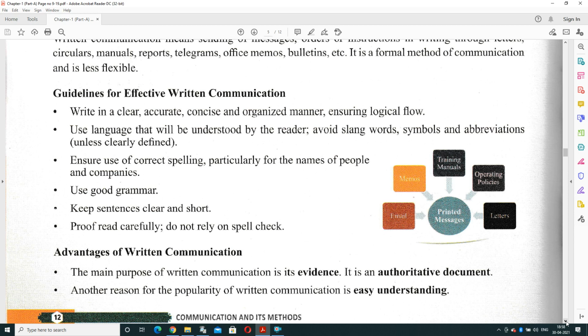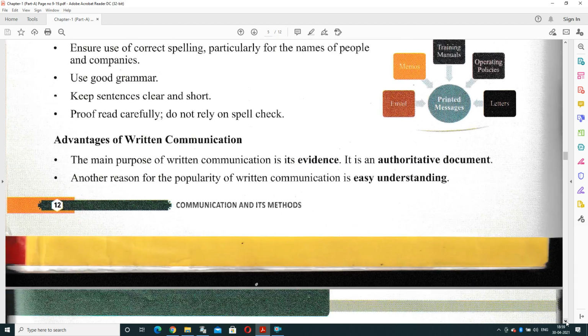And always while you're writing, the grammatical part should be very good. Keep sentences clear and short, and proofread carefully before sending something. Read it again and again carefully and try to find out the errors. If any error is there, do not send it, and you can check your spelling also and correct it.